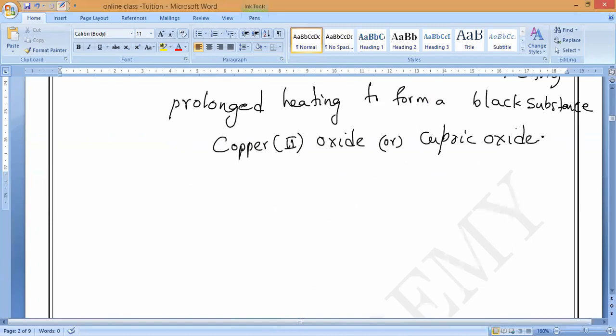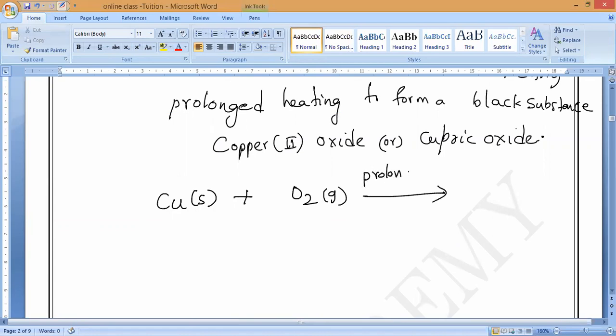That is next copper. The copper, tell me, what is the copper symbol? Cu. So copper will react with what, guys? Oxygen. On prolonged heating. Copper oxide.